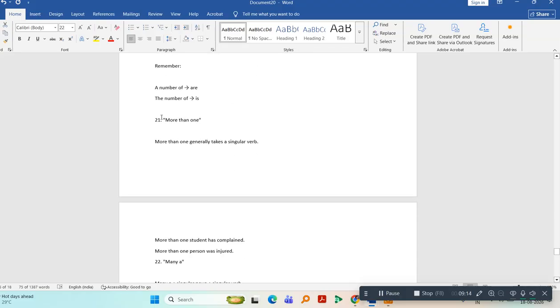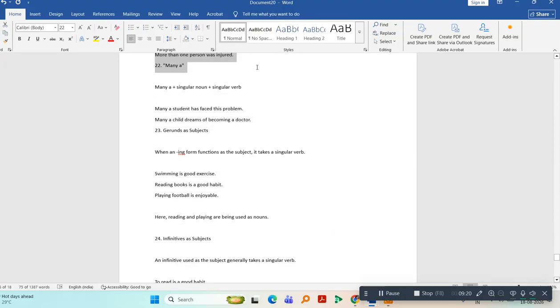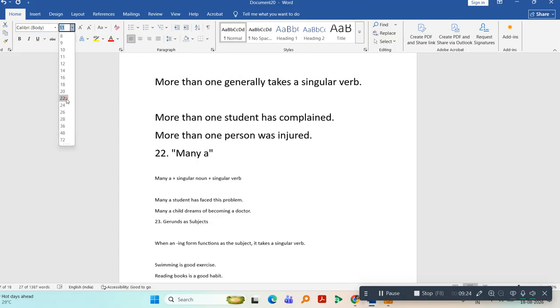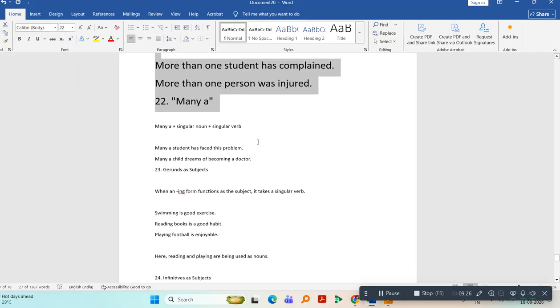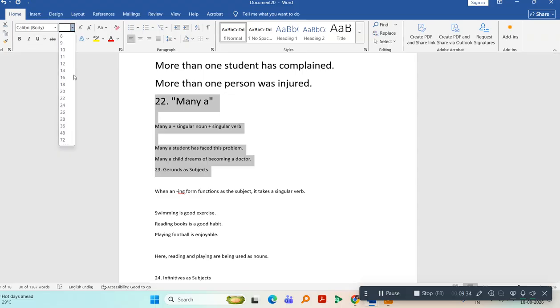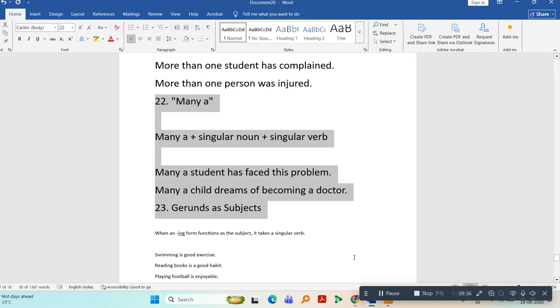So whenever you are using more than one, then you will use singular verb. More than one person was injured, more than one student has complained. And whenever you are using many a, then you will use singular noun and singular verb. Many a student has faced this problem. Many a lady is coming to the party.